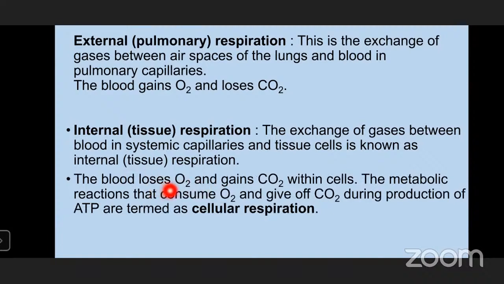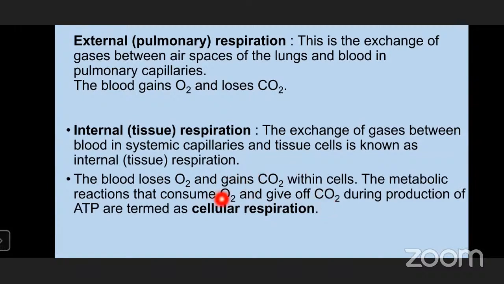In the internal respiration, the blood will lose its oxygen and gain carbon dioxide within the cell. So what is happening here? Once the blood reaches the tissues, because of the changes in the partial pressure of gases, oxygen will go to the tissues and carbon dioxide will come to the blood. So blood will lose oxygen and gain carbon dioxide. So there is an exchange, and the metabolic reactions that consume oxygen and give off carbon dioxide during production of ATP are termed as cellular respiration.